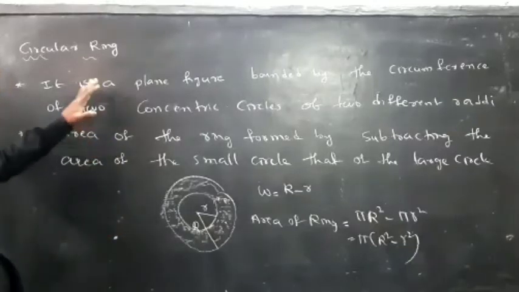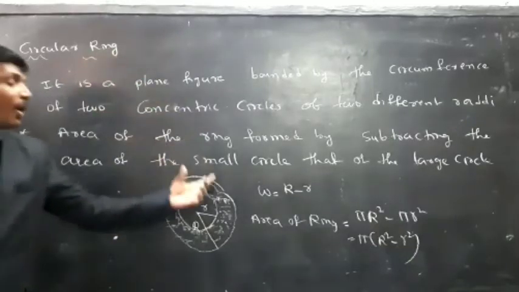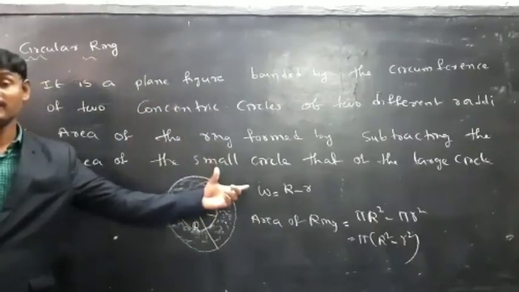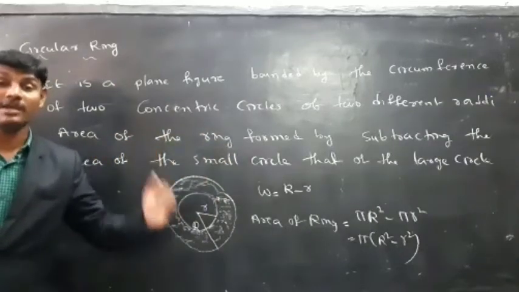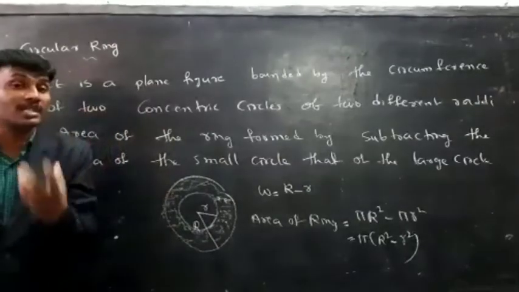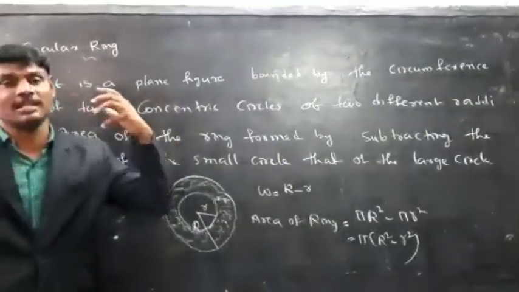What is the ring here? It is a plane figure bounded by the circumference of the two concentric circles. To find the area of the ring, you have to subtract the area of the smaller circle from the area of the larger circle.